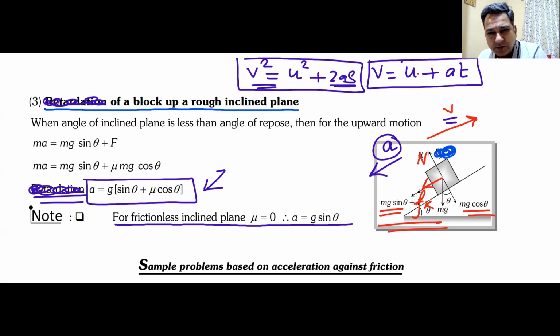If the body is in equilibrium, either it will remain at rest, or if I just give it a small velocity, it will keep on moving with that small velocity. So that is what you need to remember: when someone asks for minimum force, just find out whatever force is opposing the motion. You apply the same force in the opposite direction.